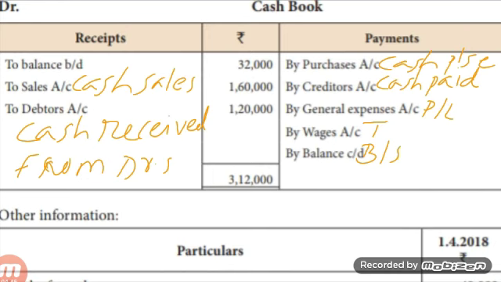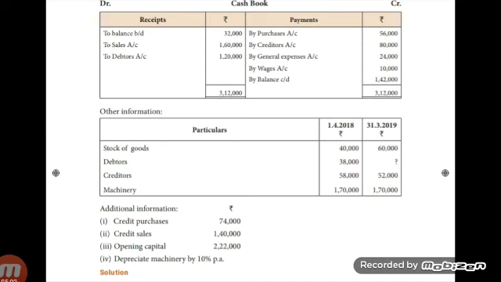Children, while solving the problem, you should take items and transactions from the cash book. Then do the first step. What is that first step? Total debtors account. Then draw the total debtors account in the books of Bharati. Draw the account. First step, opening balance. To balance brought down, amount 38,000.